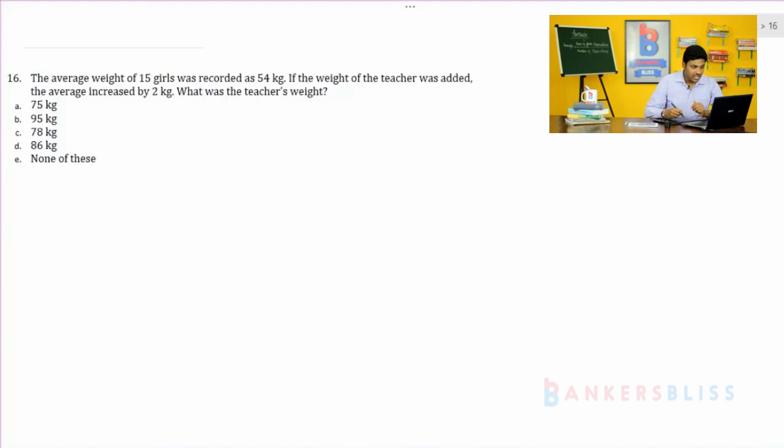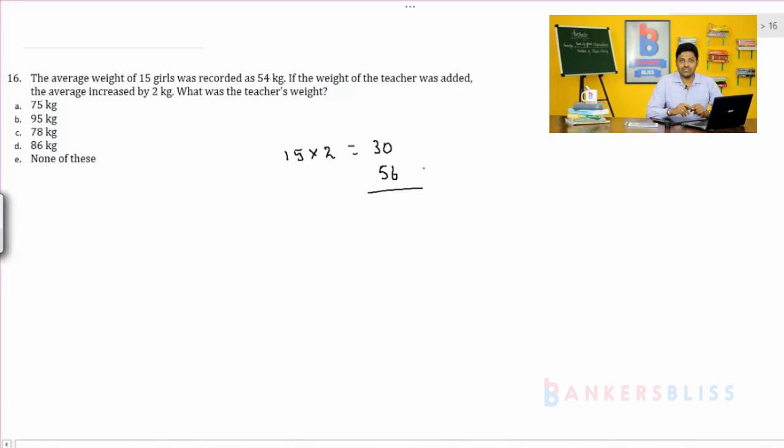So 15 girls, each girl getting 2 kgs. 15 into 2, 30 kgs. So this 30 kgs has to be distributed by the teacher. After distributing 30 kgs, the teacher should get 56 kgs because the new average is 56. 54 plus 2, 56. So the new weight is 56. The teacher should have weight 56, and the teacher is distributing 30 kgs.